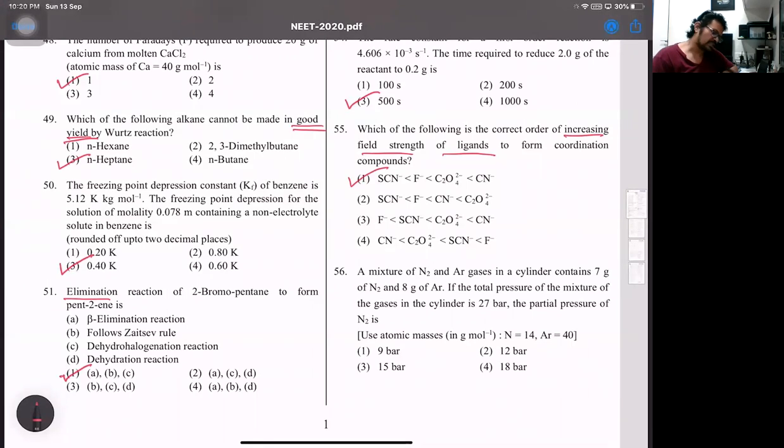Then comes 56. That's a mixture of nitrogen gas and argon gas in a cylinder containing these weights. Then the total pressure is given. They want the partial pressure of nitrogen. Now everyone, partial pressure of any component is what? Total pressure multiplied by its mole fraction. Very easy one. Let's see this part.